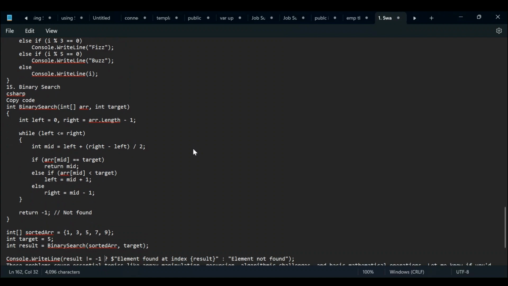Next, we have binary search. In binary search we bifurcate the array into two directions, left and right, based on the element we have in the array. Initially we check with a while loop: while left is less than or equal to right, it continues. And we take the mid number as left plus right, and we get the mid number.